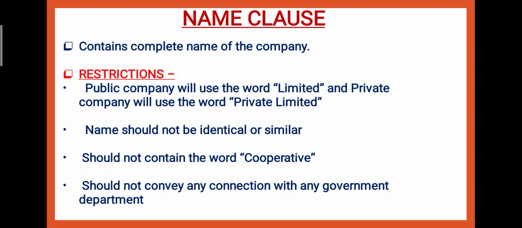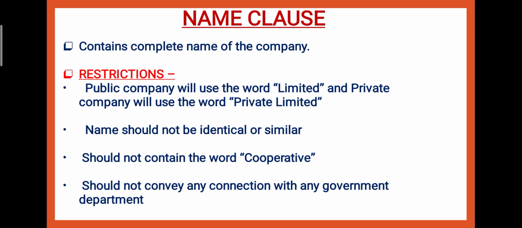Whatever name you are suggesting for your company should not be the same as, or similar to, any other company. It should not contain the word cooperative. The word cooperative should not be there in the name of the company, otherwise it will be a cooperative society and it will not be registered. Then it should not convey any connection with any government department. The name should not show any connection with any government department.